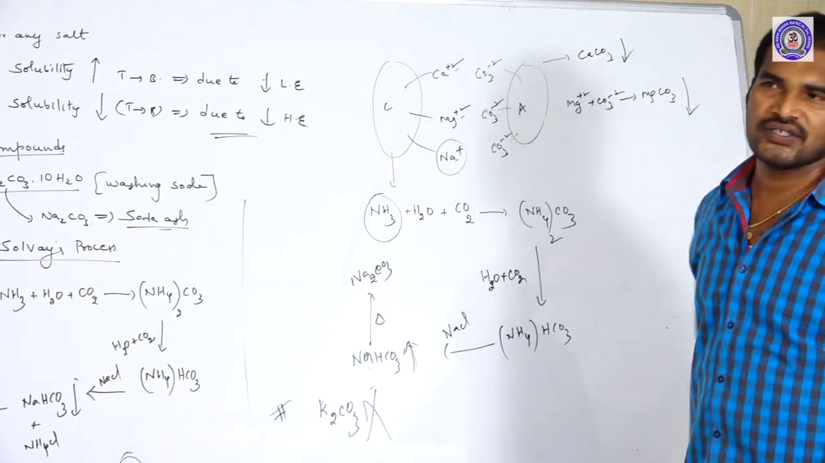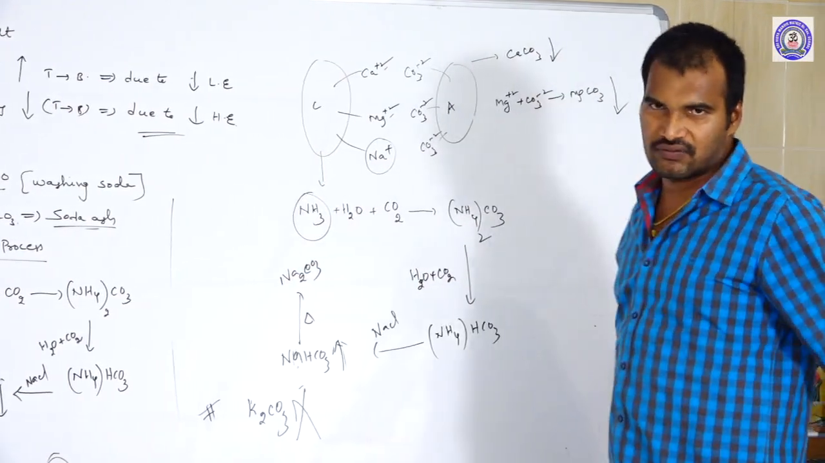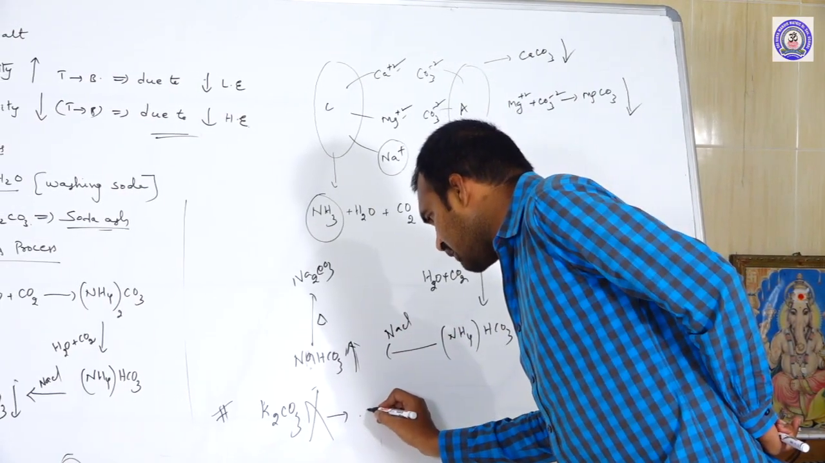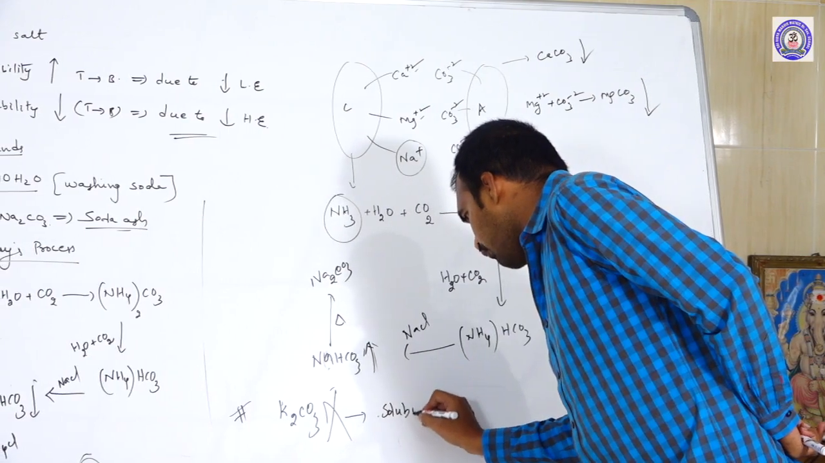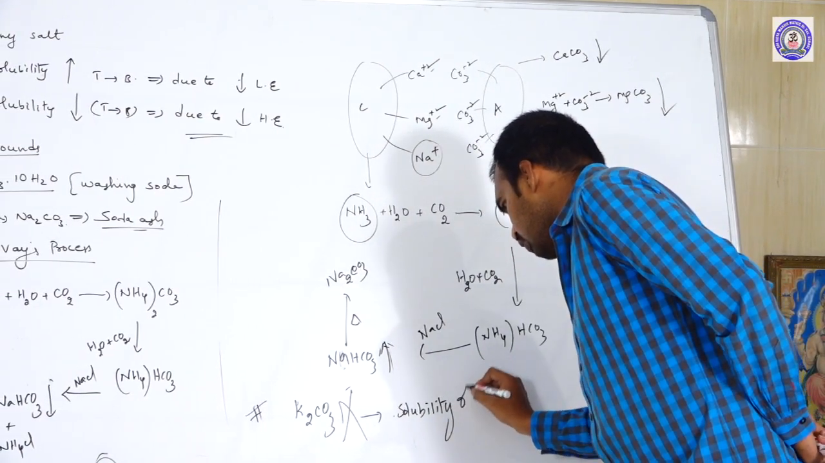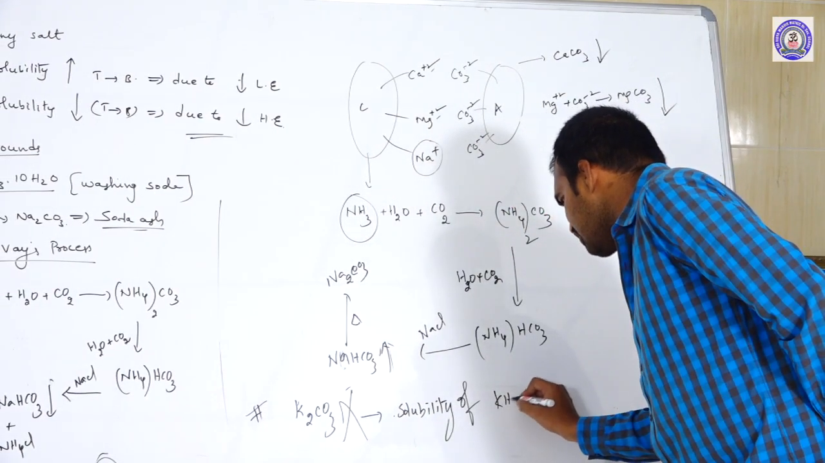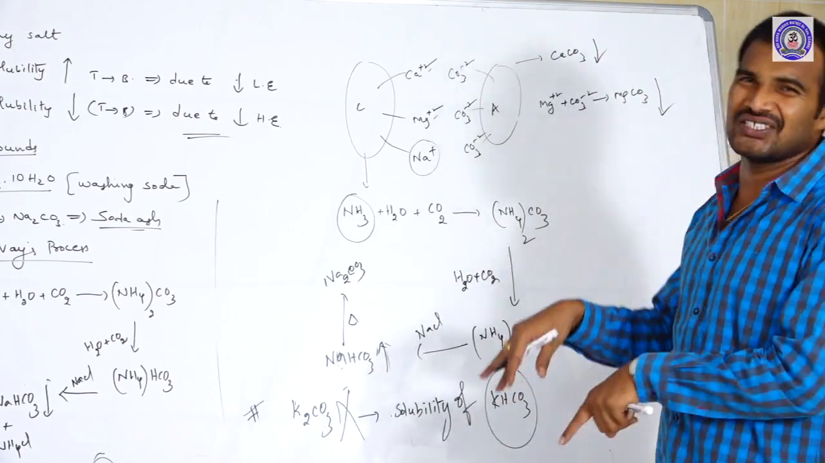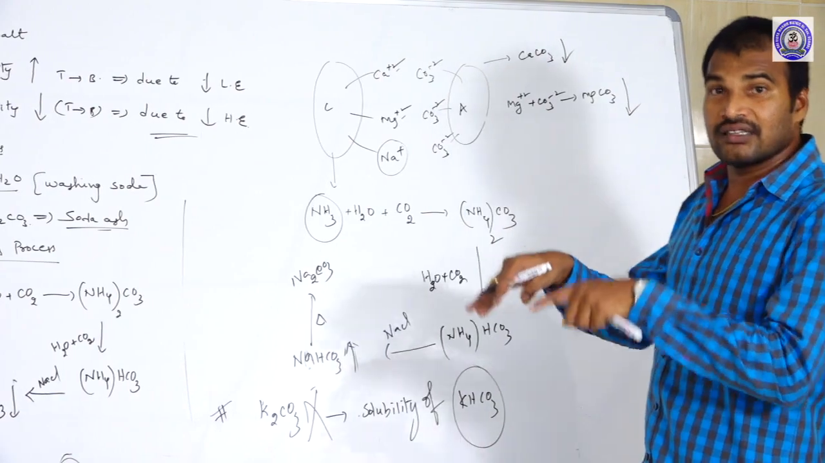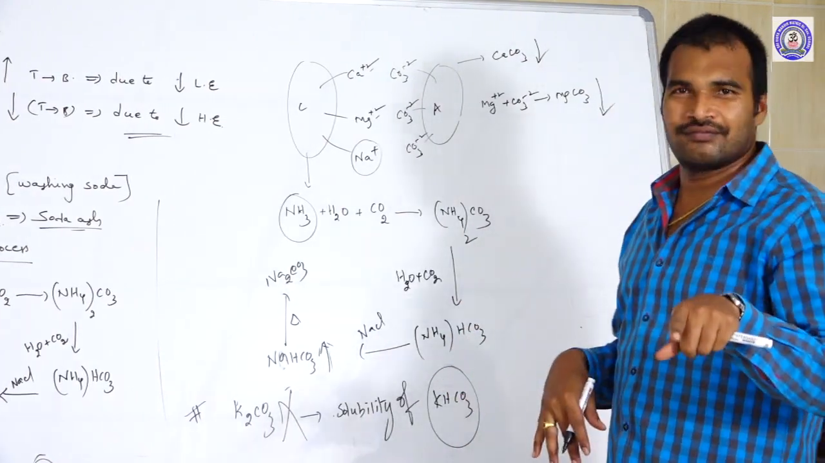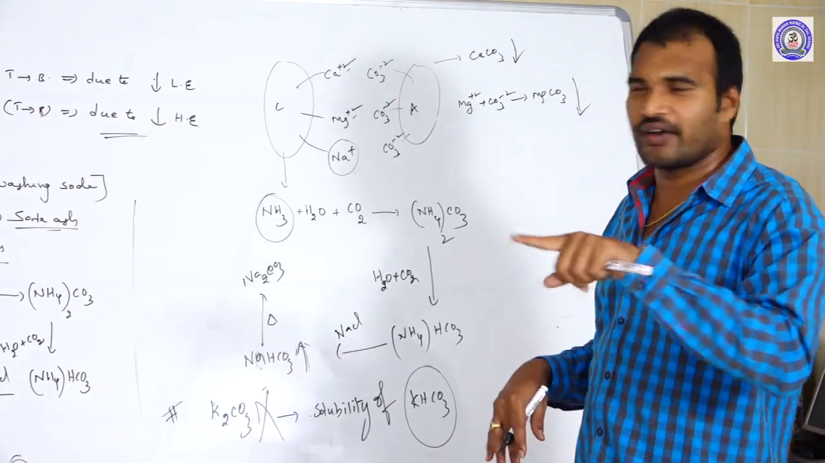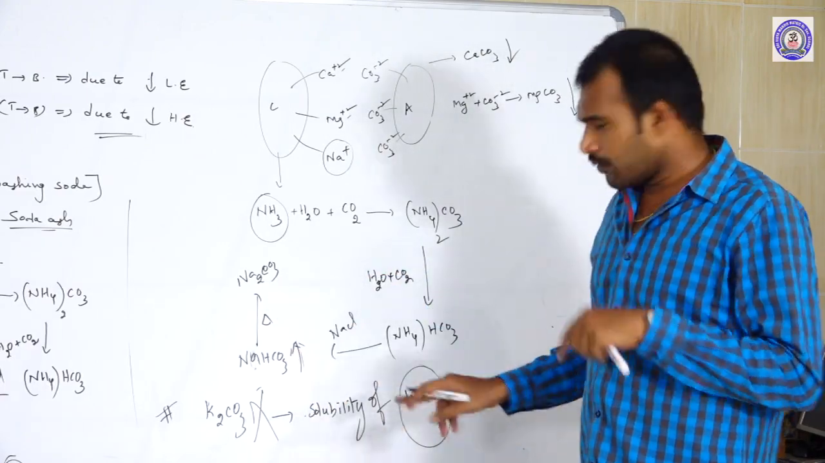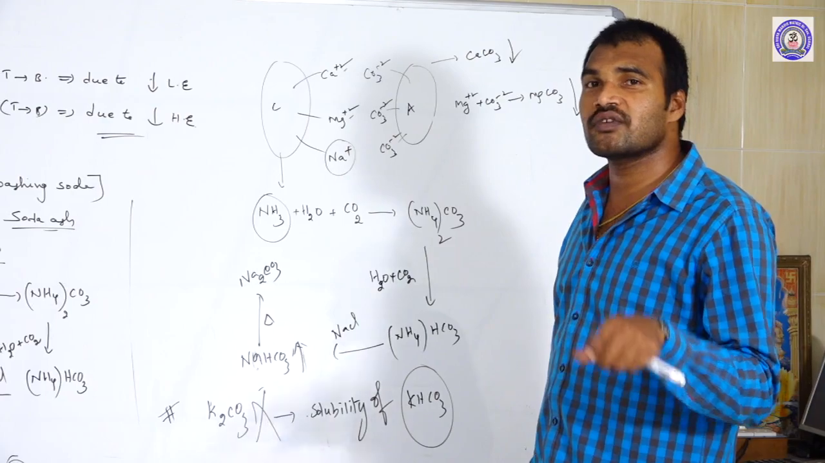K2CO3 cannot be prepared by this Solvay's process. What is the reason? K2CO3 cannot be prepared because of the solubility of KHCO3. To prepare K2CO3, first we need to prepare KHCO3, and that KHCO3 should be solid. But here, unfortunately, the KHCO3 is what?